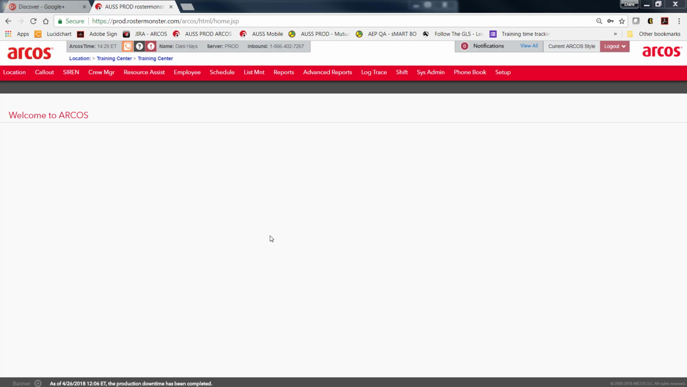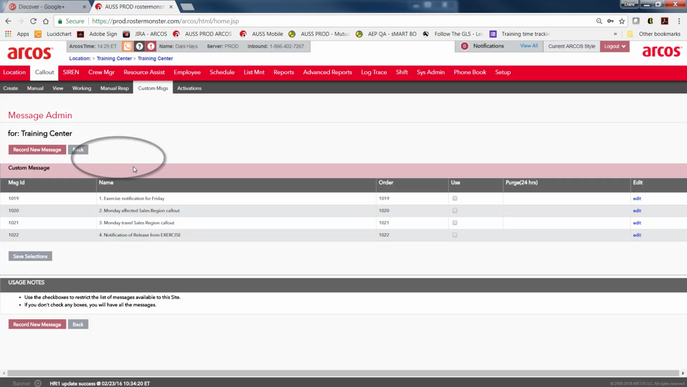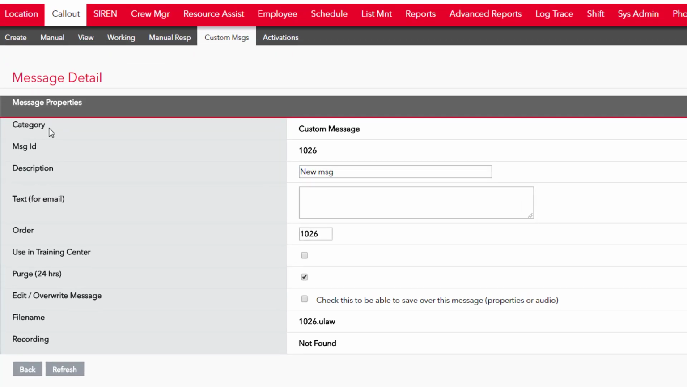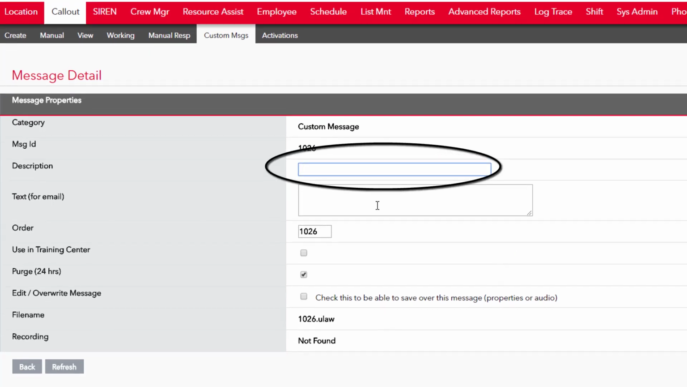If you're creating the custom message in advance of needing to use it, navigate to the Callout tab and from there hit the Custom Messages button. Use the drop-down to select the message type. On the Message Admin page, click Record New Message. ARCOS will automatically assign a message ID number and apply your system defaults to the new message. We'll look at those defaults as well as several other fields on the message in a moment. Enter a name for your message in the description field.